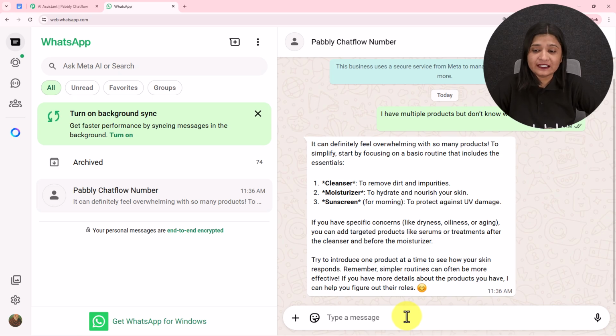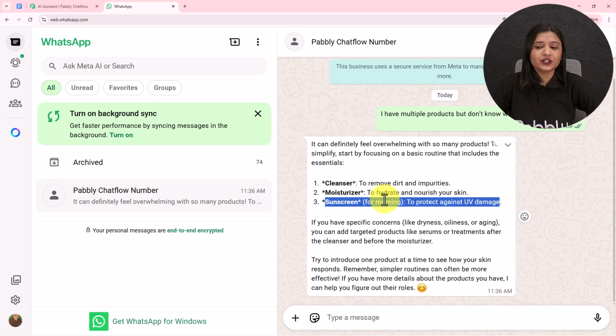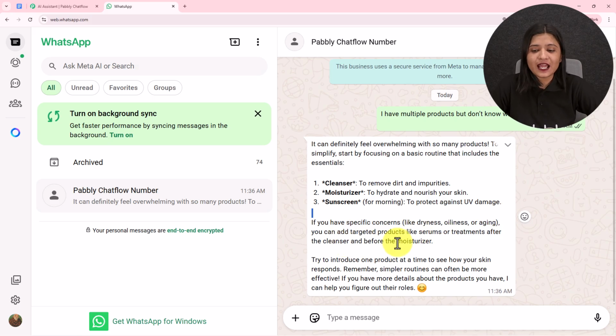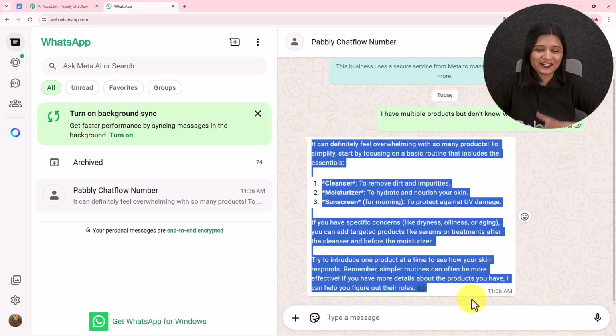It can definitely feel overwhelming with so many products. To simplify, start by focusing on a basic routine that includes the essentials: cleanser to remove dirt and impurities, moisturizer to hydrate and nourish your skin, and sunscreen for morning to protect against UV damage. If you have a specific concern like these, you can add targeted products like serum or treatments after the cleanser and before the moisturizer. So it has provided and given me a detailed response.